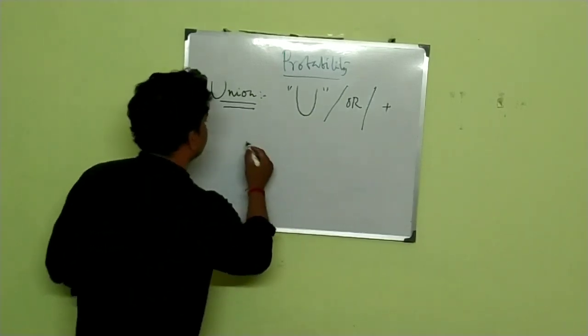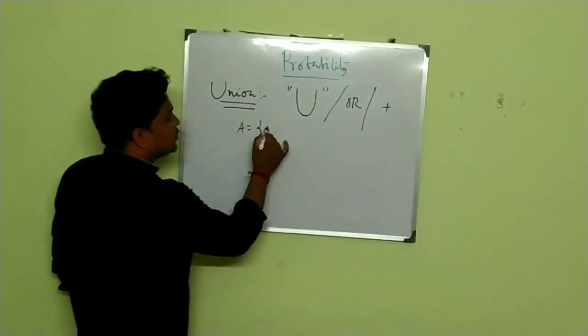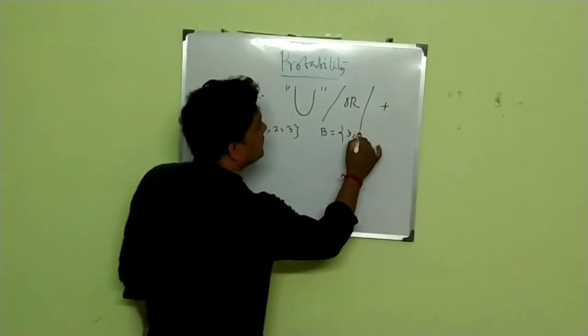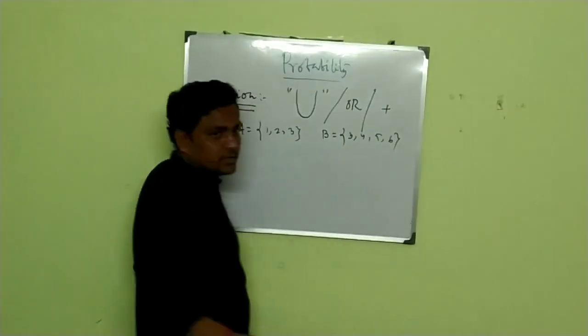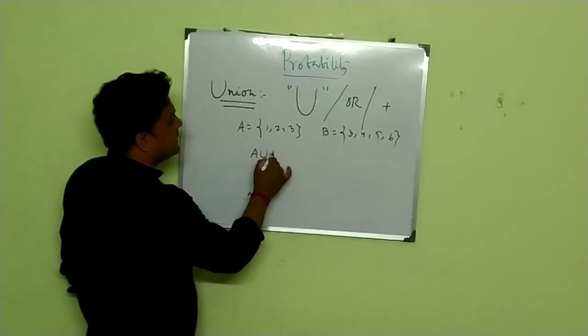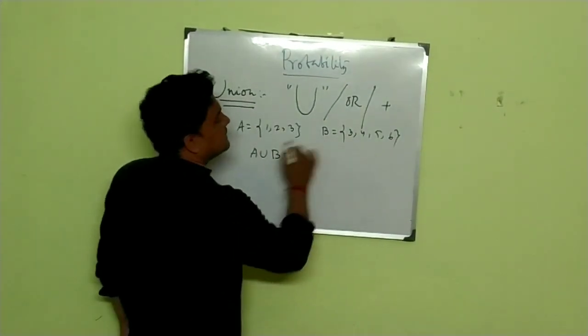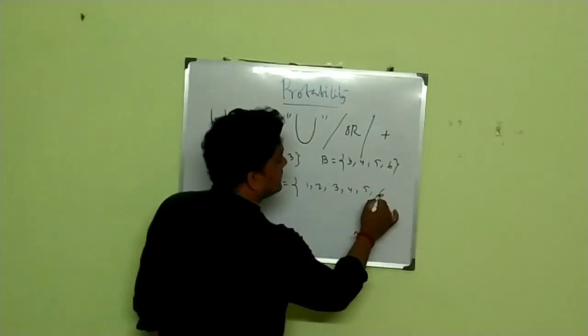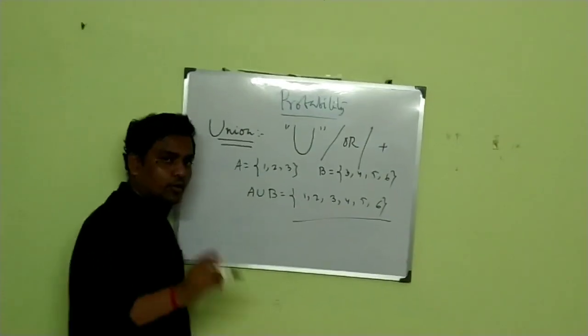As for example, let's say you have two sets. Let's say 1, 2, 3, and you have another set, let's say 3, 4, 5, 6. Then what is the value of A union B? You just add them: 1, 2, 3, 4, 5, 6. That is your union.